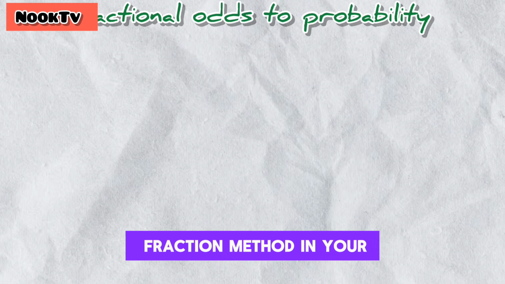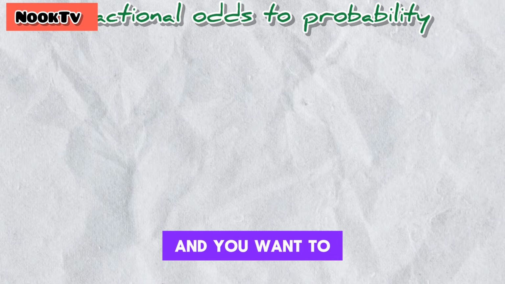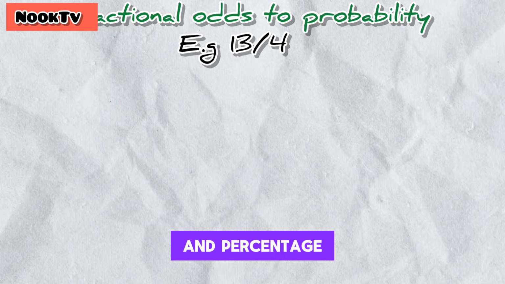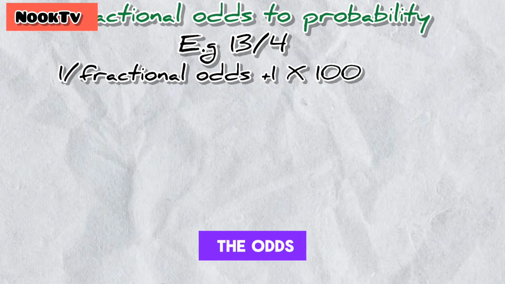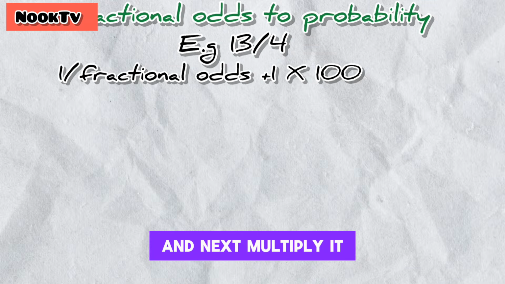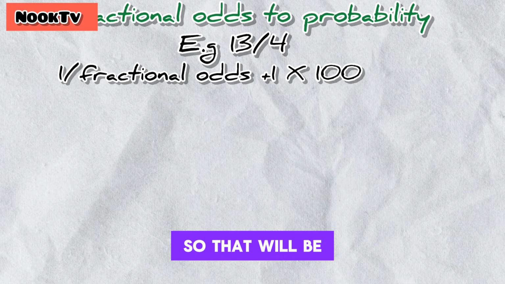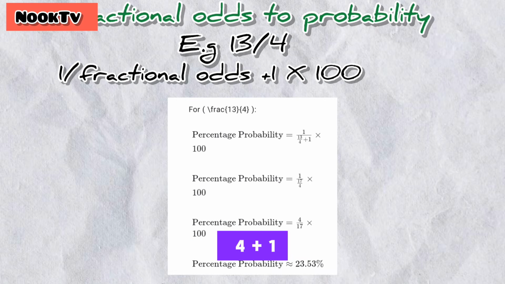If you use the fraction method in your country and you want to convert it to probability and percentage, just put 1 over the fractional odd plus 1, and next, multiply it by 100. So that will be 1 divided by 13 over 4 plus 1, then multiplied by 100.